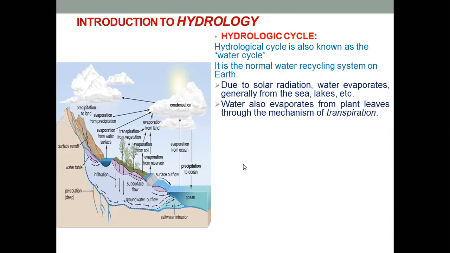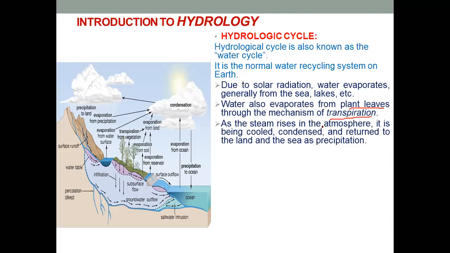Okay. Now, water will also evaporate from the plant leaves through the mechanism of transpiration, and this process is known as evapotranspiration. So from these two different sources, water will evaporate due to the heat of the sun or due to solar radiation, and it will rise.